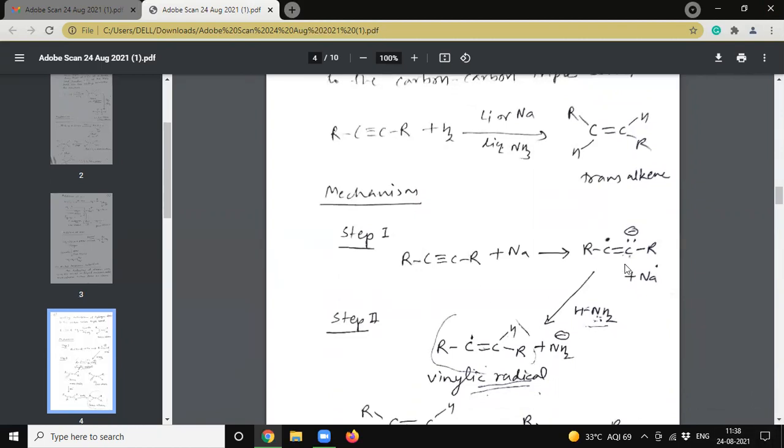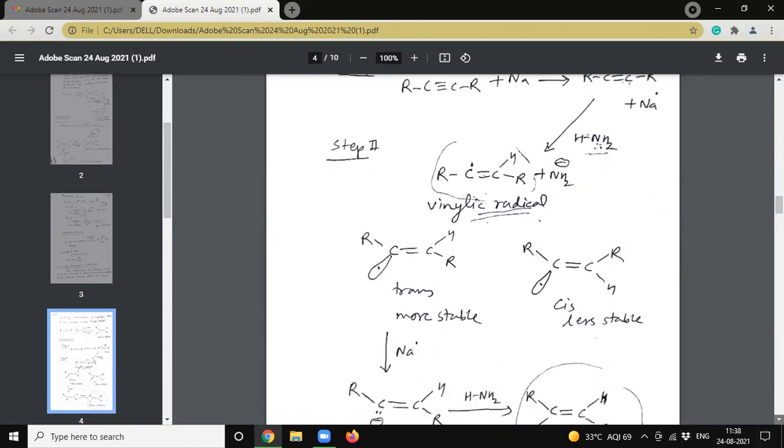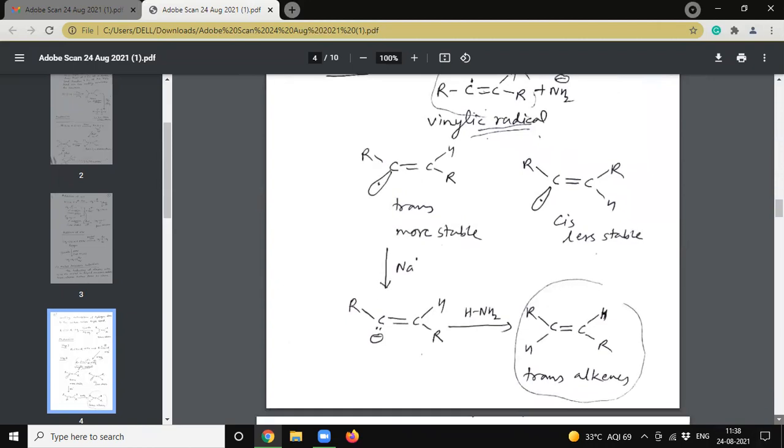In step 1, sodium will give electrons, and then hydrogen will react, and this trans form is more stable compared to the cis form. So we will get trans alkene.